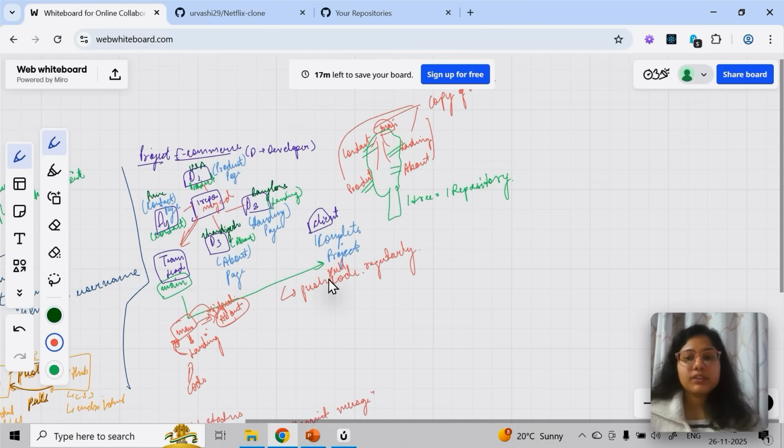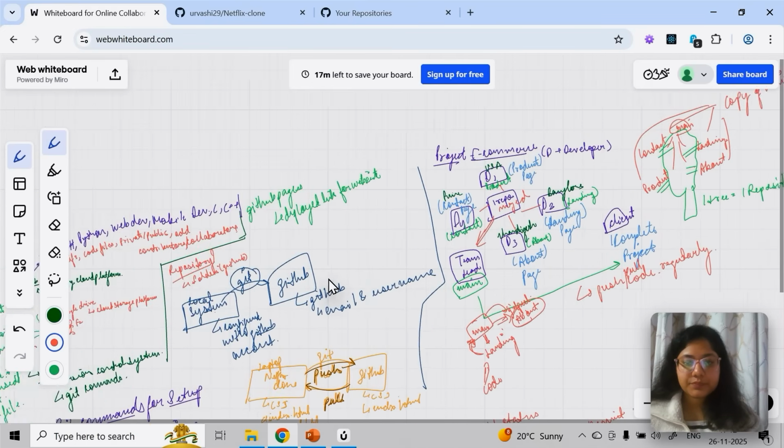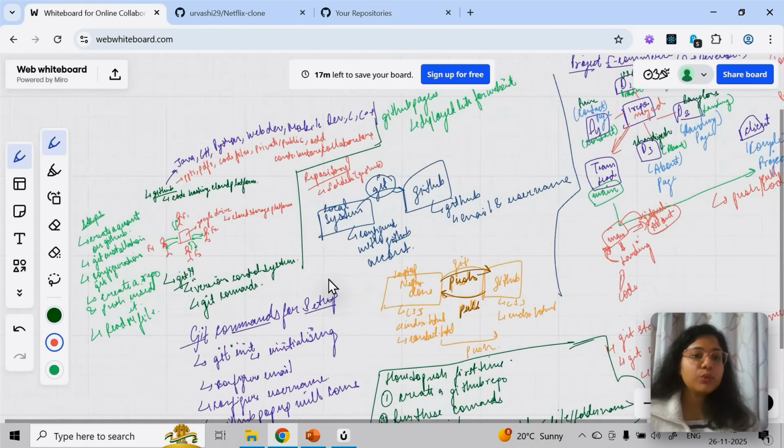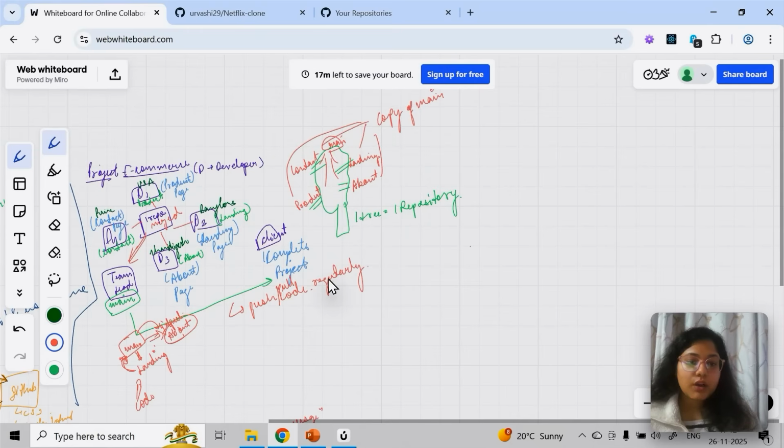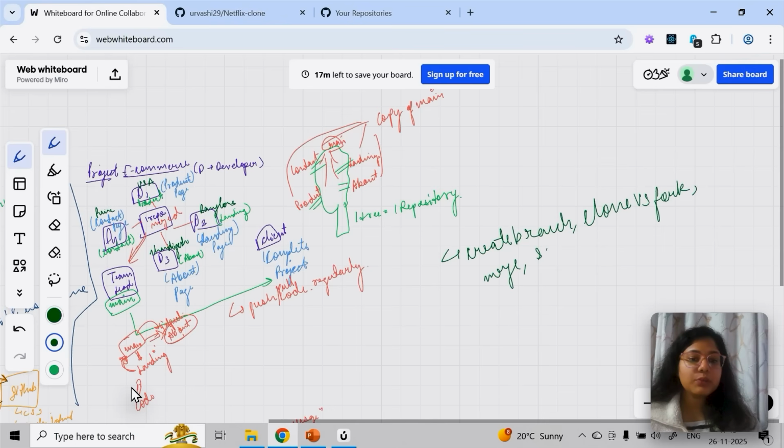So this is what we have seen for now. Now, how to create branches. I'll show you how to create a branch, and we will see all of it in tomorrow's session. I'm also going to show you the difference between cloning a repo and fork. Then I'll demonstrate how to merge, how to switch between branches, and pull. So these are the commands we'll see tomorrow.